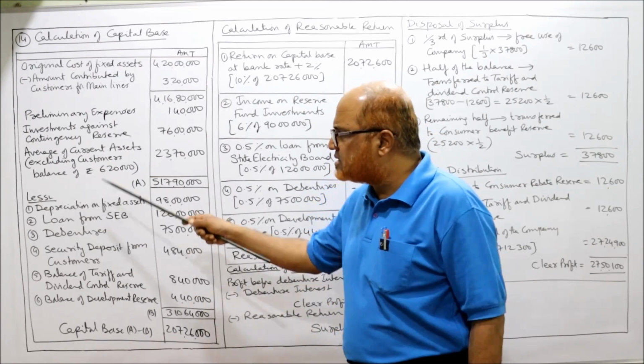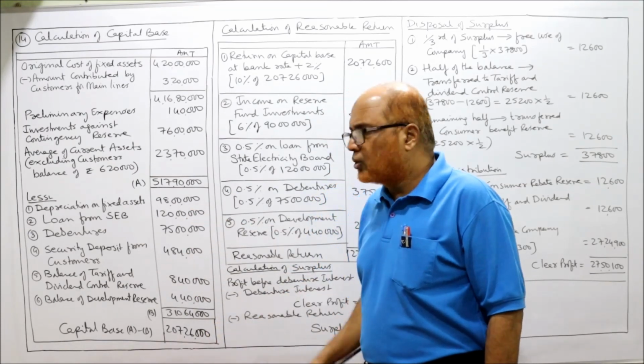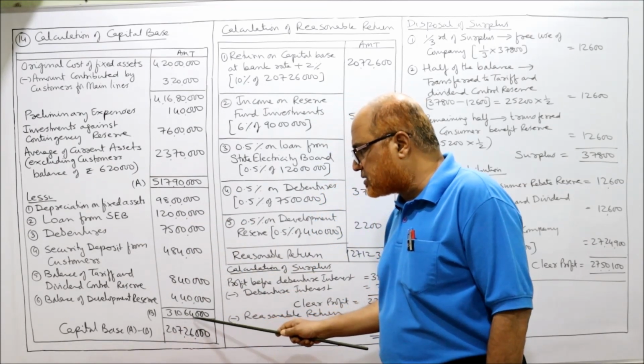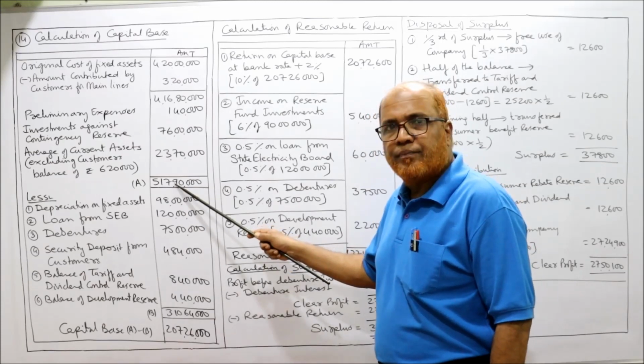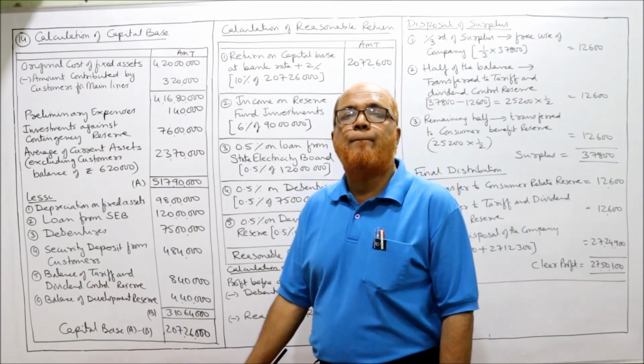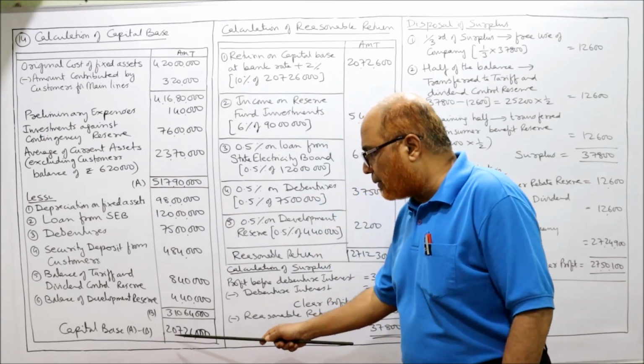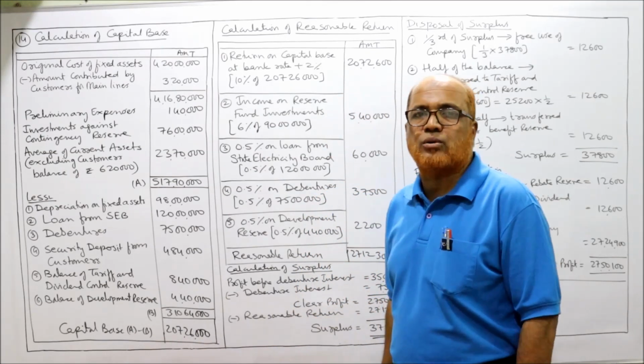In every problem we are taking the same items. Right? So total of deduction items is 3 crore 10,64,000. A minus B, you will get the capital base. So ultimately we got capital base 2 crore 7,26,000.